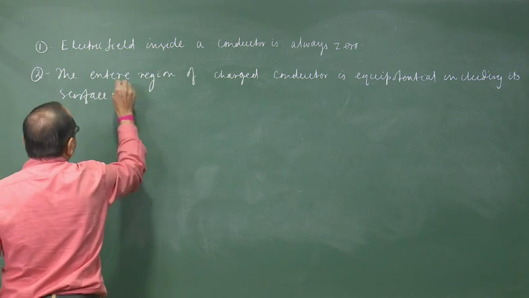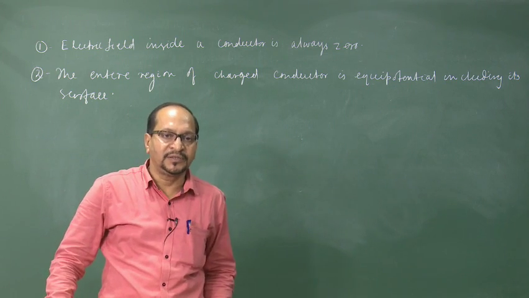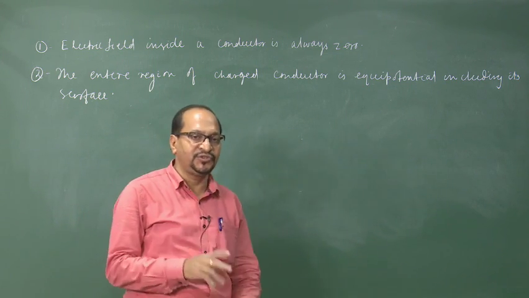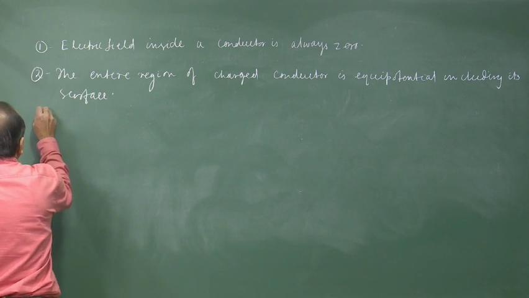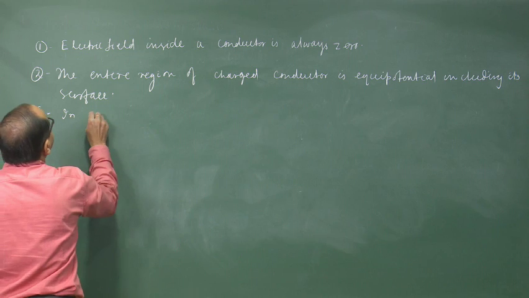That means the potential on the surface is the same as the potential everywhere inside the conductor, but the field inside the conductor is 0. Then the third important point is, in a charged conductor,